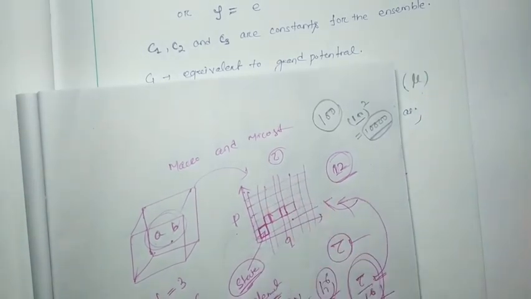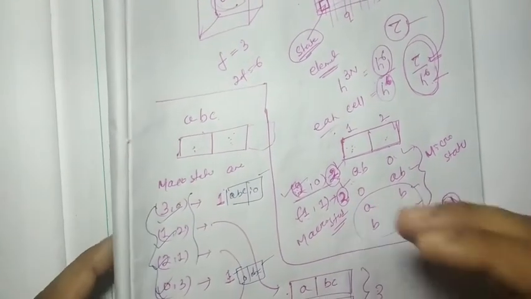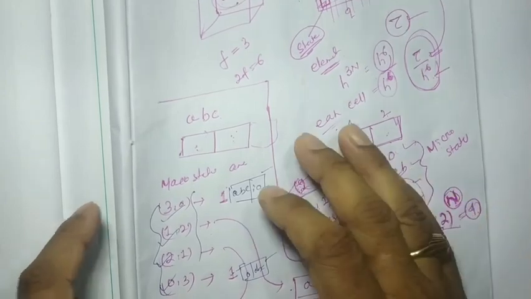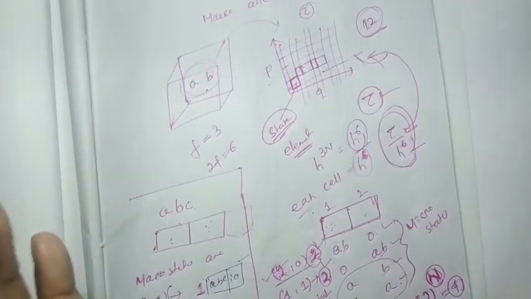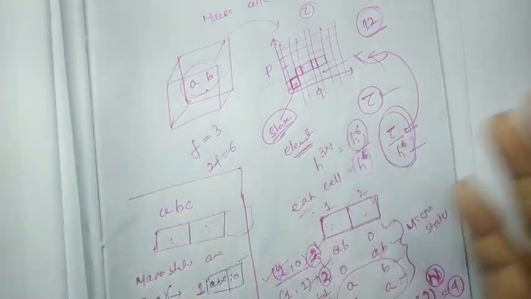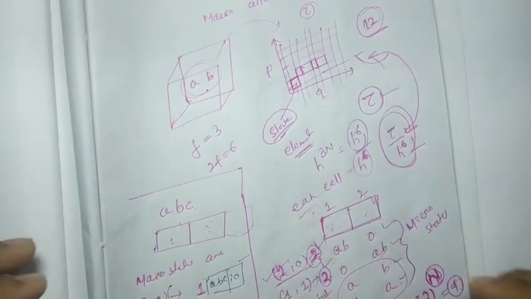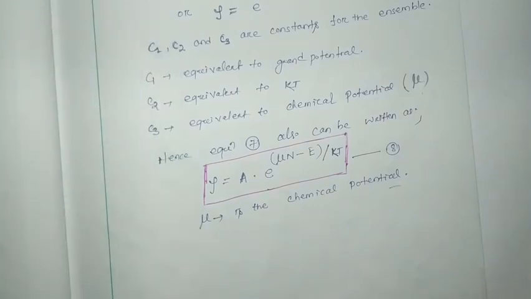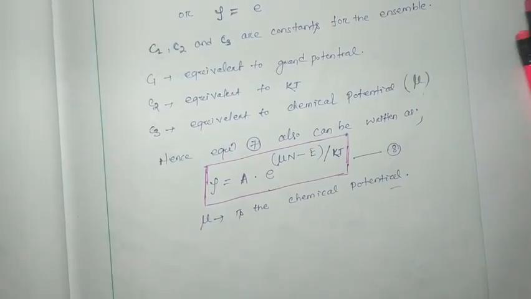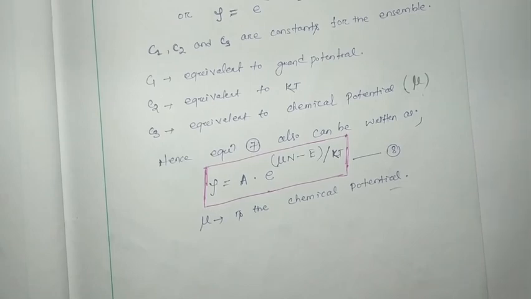These things we are going to discuss in detail with notes and examples. We are going to discuss how these microstates determine the most probable state of the system, and how the most probable state is connected with the entropy of the system. That we are going to discuss in detail in our next class.